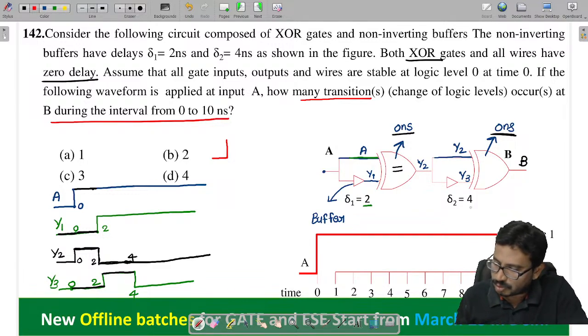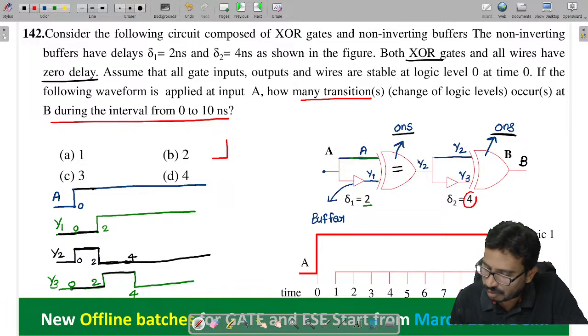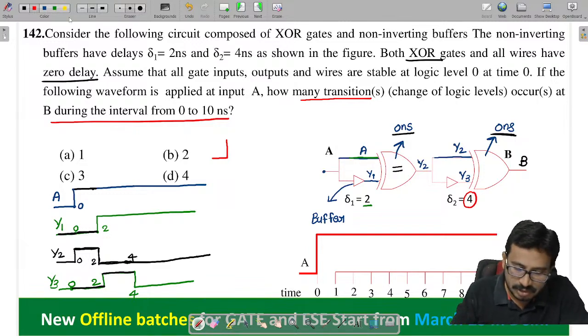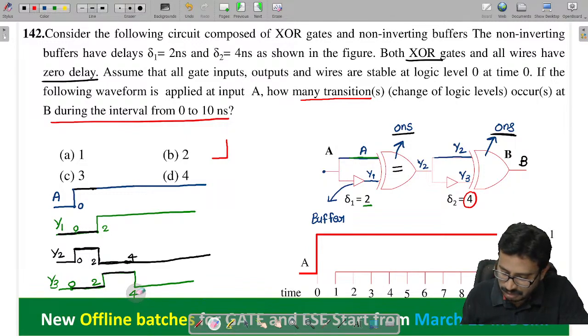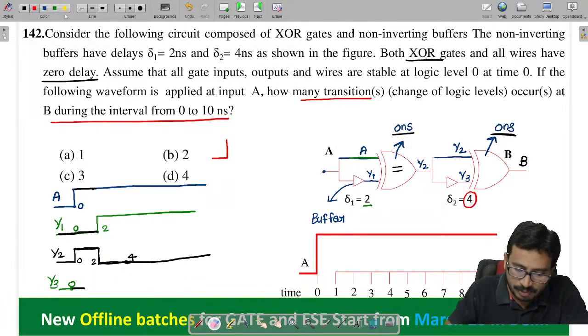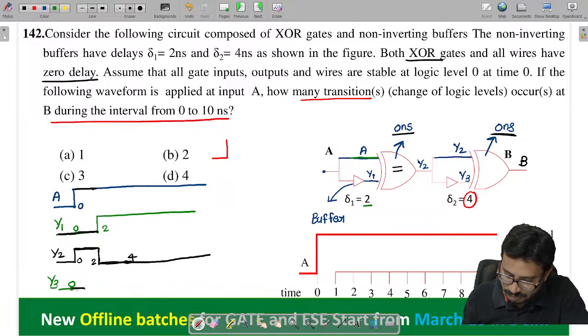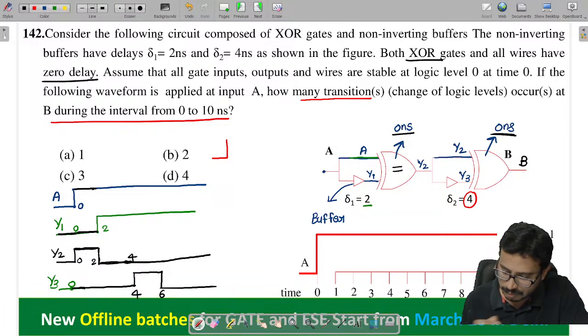Yes. So this delay is given as 4 nanoseconds. This delay, how much is given? It is not 2 now. This delay is 4 nanoseconds, right? So that means if we add this 4 nanoseconds, how will the y3 value be? It will become between 4 to 6, and this is 4 to 6, isn't it?